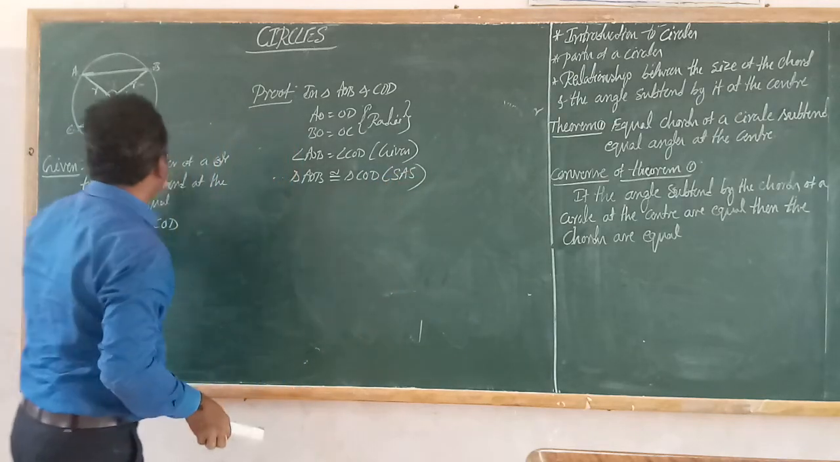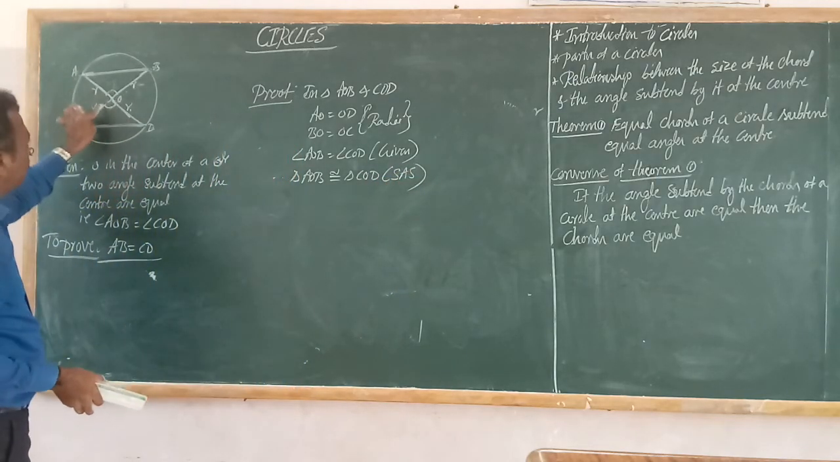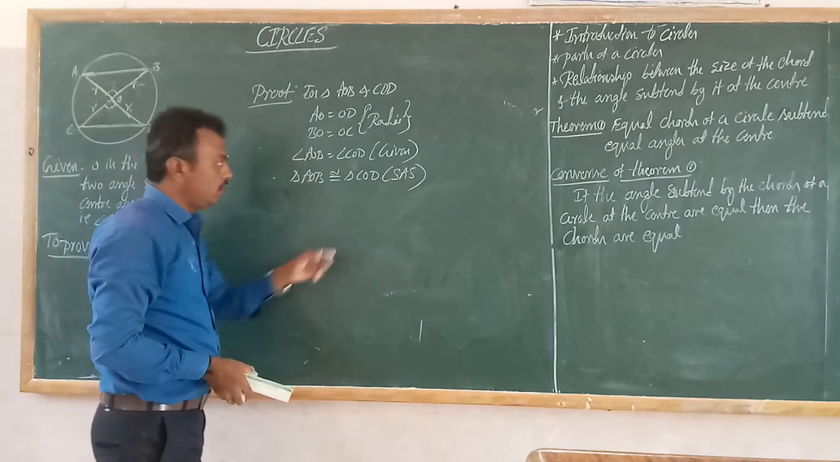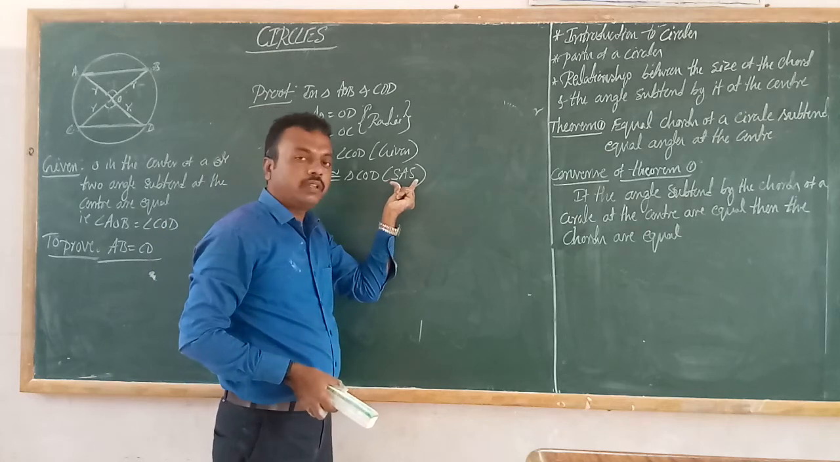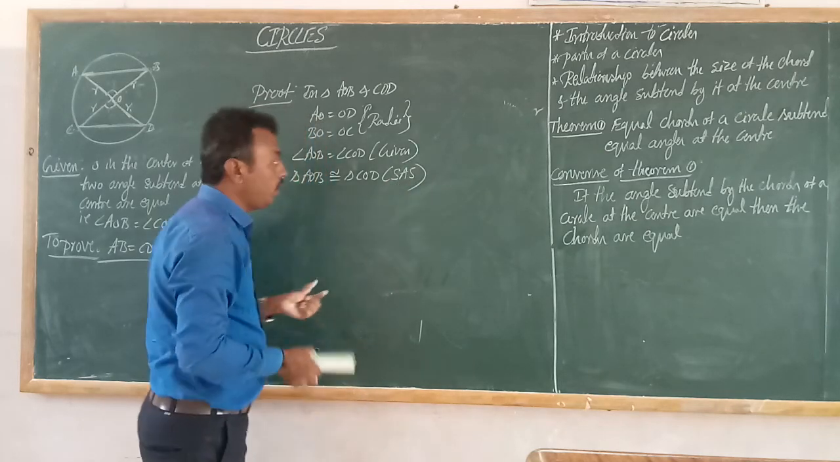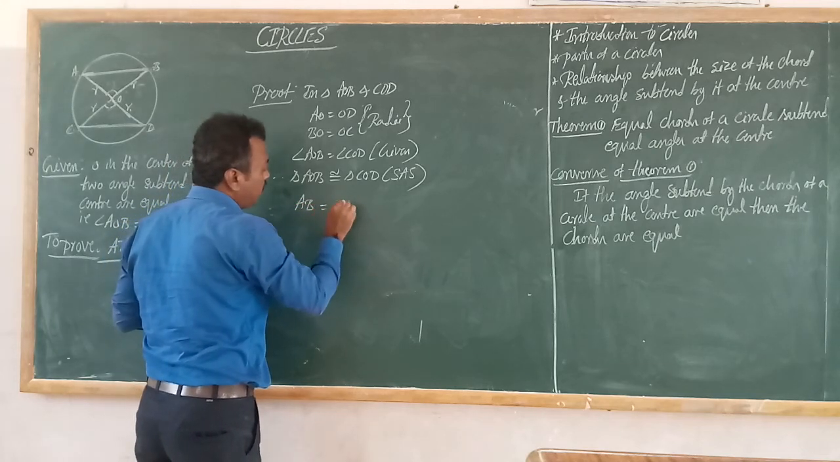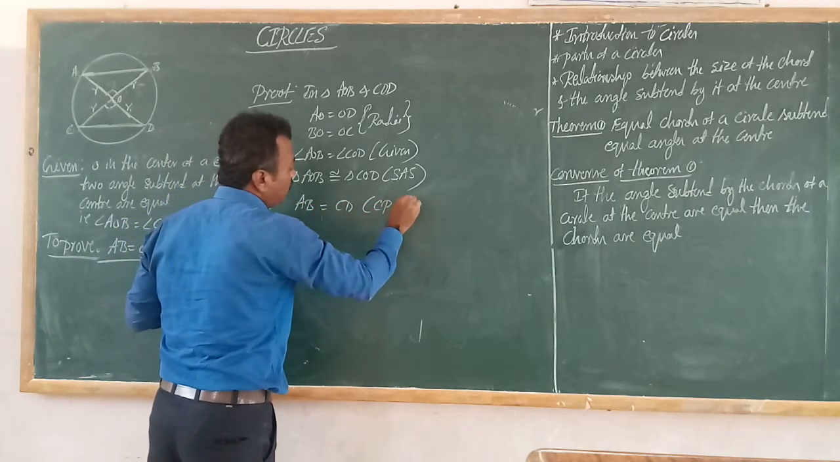See, this is S, this is S, and this is the angle, so SAS. These angles are included between the two sides. That's why it is the condition of SAS. Therefore, can I write AB is equal to CD by the condition of CPCT.